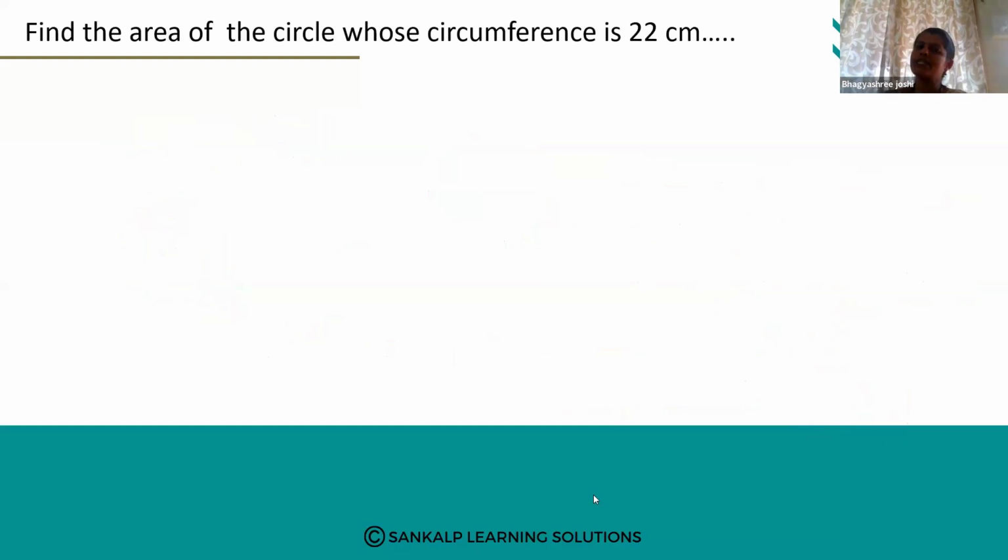Next comes: find the area of a circle whose circumference is 22 centimeter. That means find the area of the circle. Area we want, but circumference they have given. We know the formula of circumference of a circle, that is 2 pi r. So 2 pi r is equal to the circumference of a circle, and the circumference is 22 centimeter.